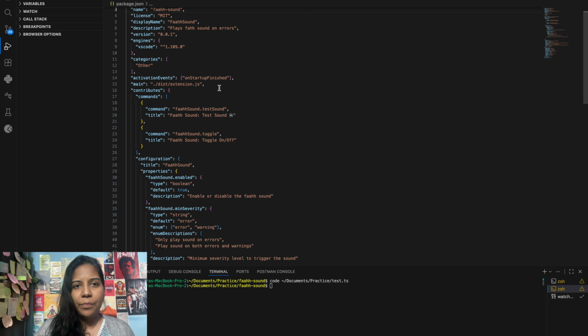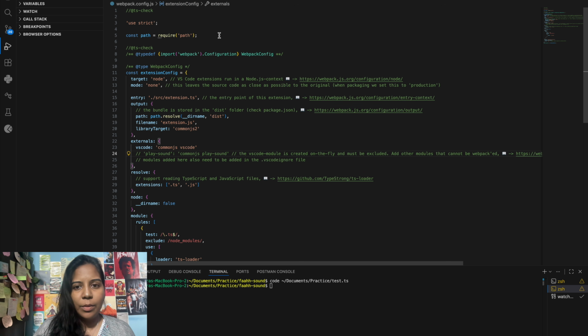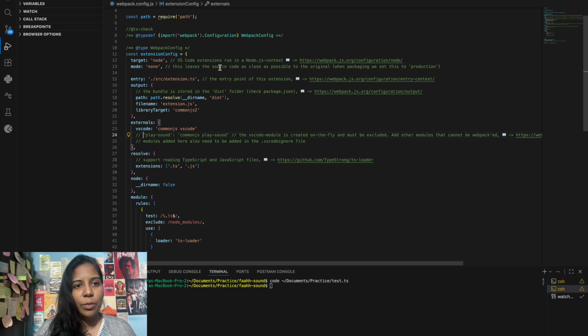So yeah, I'll walk you through the webpack config.js. This JavaScript includes the actual backend of your extension, which is going to be in VS Code when we upload it. So this is going to execute whatever comes in.